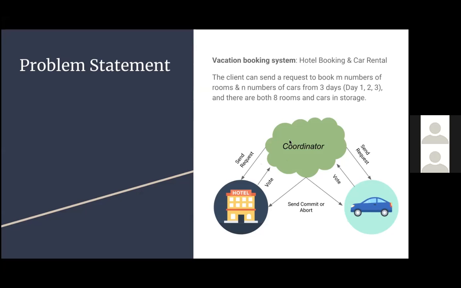First, the coordinator will send a request to both participants, and the 2 participants will vote commit or abort to the coordinator. Then the coordinator will send commit if both votes are commit, or abort if either of them is abort, to the 2 participants, and then the 2 participants do commit or abort according to the request. So this is my whole setting.